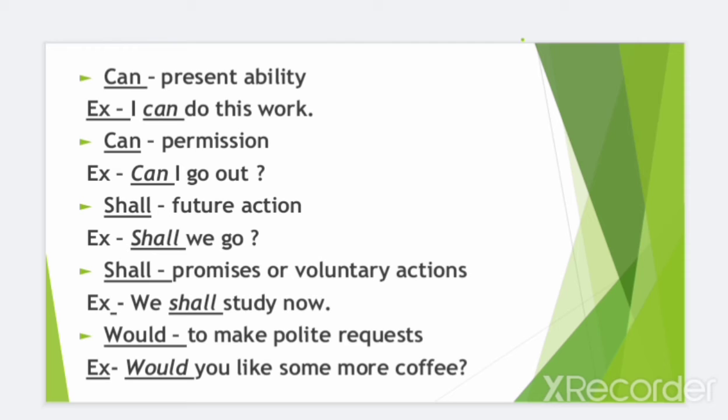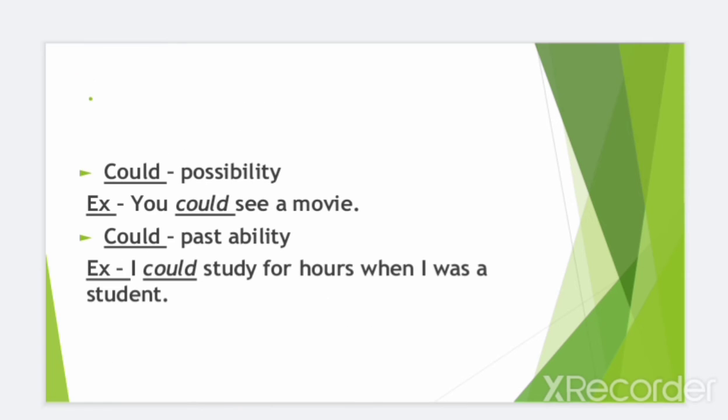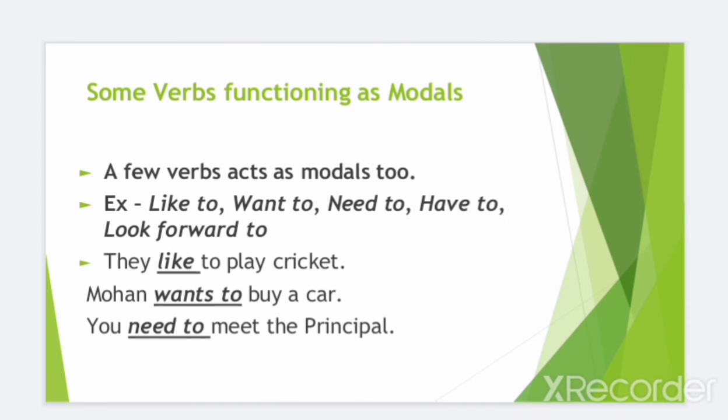Would modal is used to make polite requests. Example, would you like some more coffee? Could modal is used for possibility. Example, you could see a movie. Could is also used for past ability. Example, I could study for hours when I was a student.